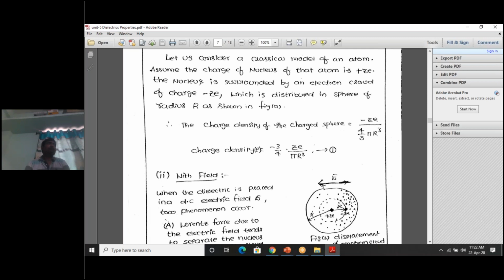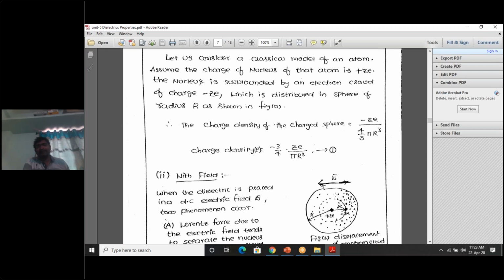You know mass density from intermediate. What is density? Mass by volume is called density in intermediate. That is called mass density. Mass density is equal to mass by volume. Here charge density is charge by volume. That's it. Here the charge is minus Ze. Sir, why did you write minus Ze? Plus Ze is also there. Then why did you write minus Ze?